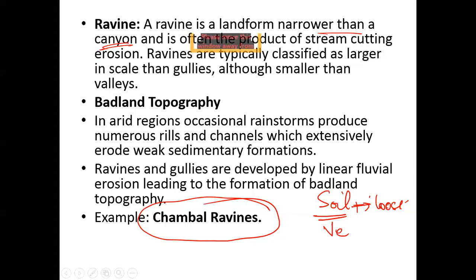Yes, a student is asking, more forest cover in these areas can help in preventing erosion of soil. Of course. The Chambal ravines, which are found in the states of Rajasthan, MP, and part of UP, in a small area also known as Bundelkhand region. There is a plan by the government to increase the forest cover in this area so that the overall prevention of erosion can take place.